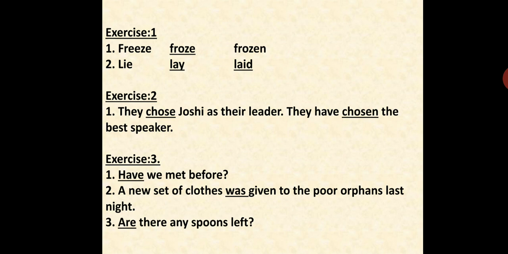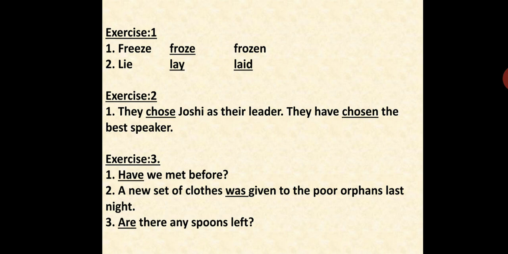So first one, dash we met before. Have we met before? Can I say was we met before? No. You should think. Auxiliary verbs, we have so many: am, is, are, was, were, have, will have, and so many other things. You have to put the best suitable one. Am we met before? Can I say that? No. Have we met before is the right sentence, right? So give the answer as have we met before.